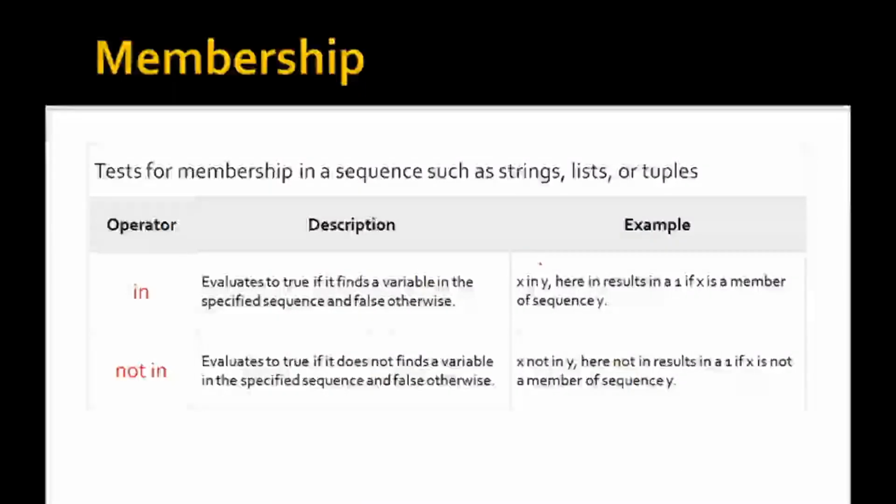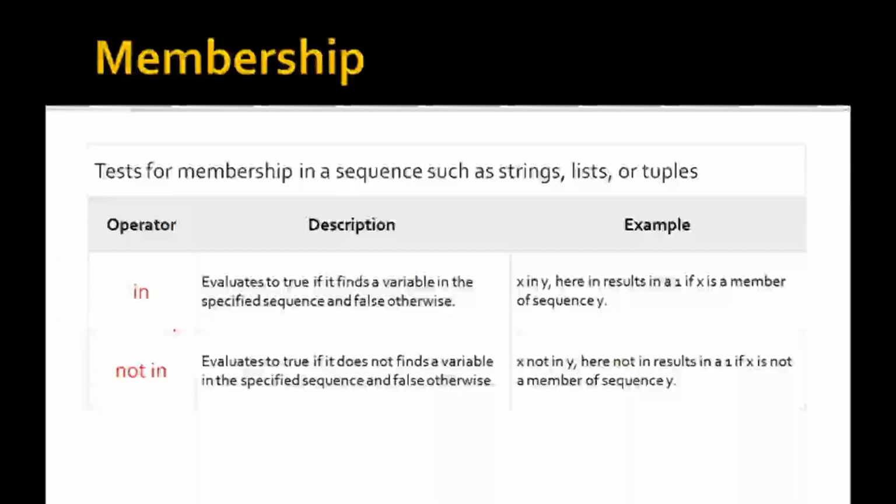See here the example x in y. Here in results in 1 if x is a member of the sequence y. Suppose x is available in y and we have used the in operator. In that case, the result is 1 since x is available in the sequence of y.